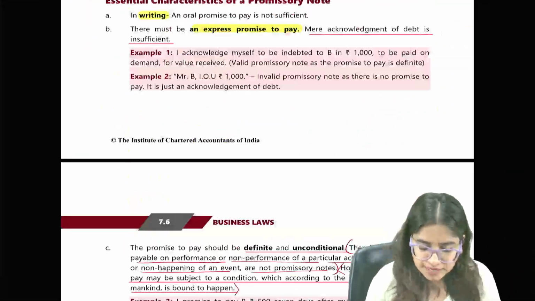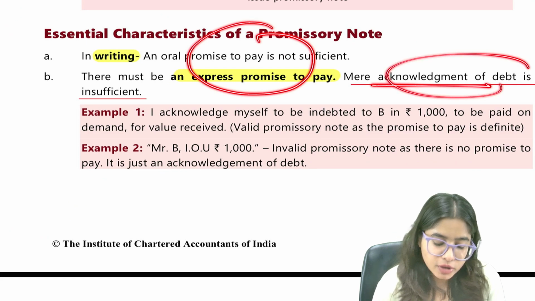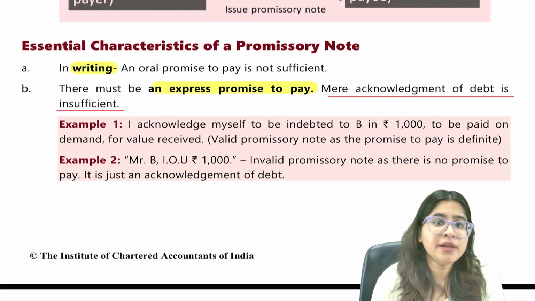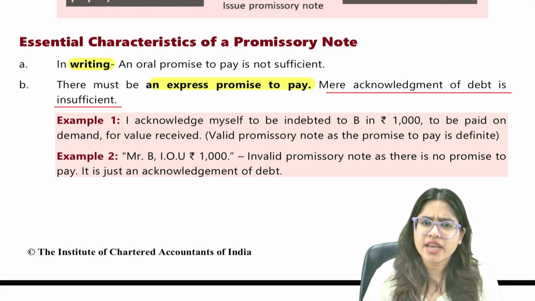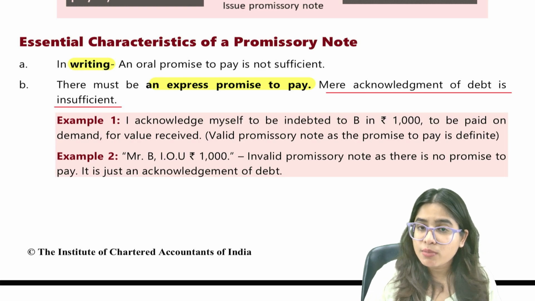So secondly, there should be an express promise to pay. Mere acknowledgement of debt is not sufficient. For example, if Shah Rukh Khan says, yes, I owe you rupees 6,900, is that a promissory note? No.